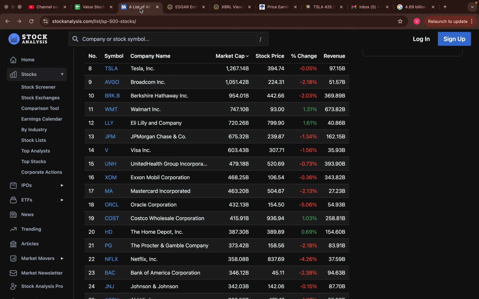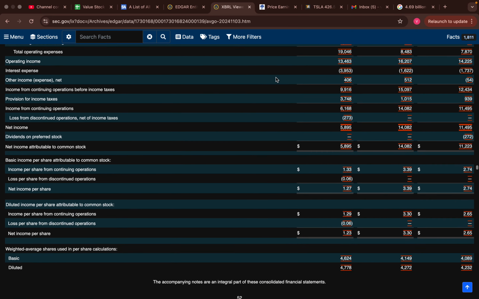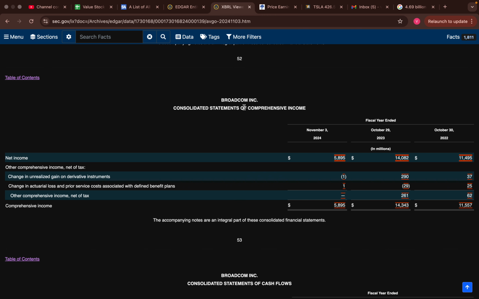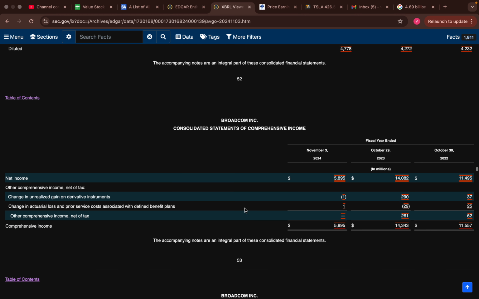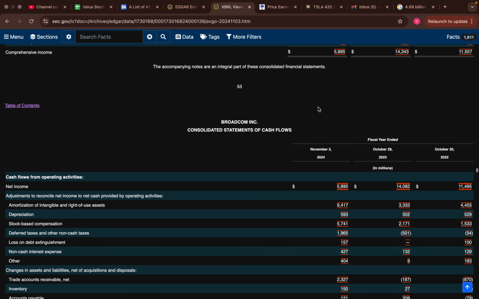So let's check out the income. All right, here is their net income. Looks like it was up from 22 and 23 to 24, but now it's down. So that's a little odd. This is for the full year. All right. Well, this might prove to be a negative.